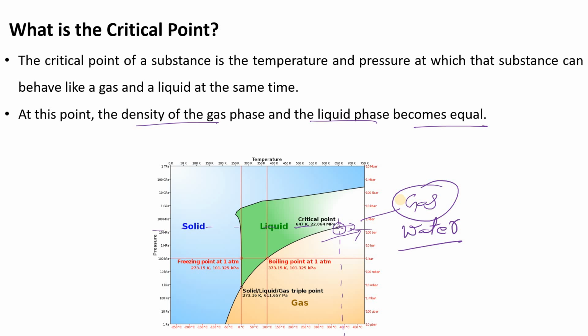But in a boiler we generate steam. Is steam a liquid or a gas? It is a liquid plus vapor.